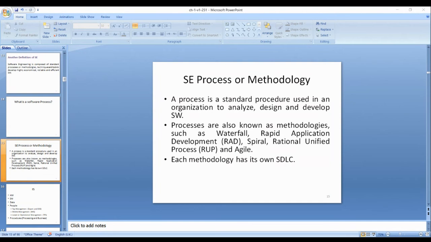So design phase or intelligent phase means generating alternative solutions of the problem and selection of the best one.